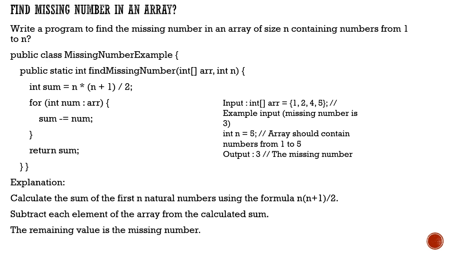As I mentioned, this is not the only solution, there are different ways to do it. The formula is n into n plus 1 divided by 2. This is one way to calculate the sum of the first n natural numbers, and then we subtract each element of the array from the calculated sum. The remaining value will be the missing one. Okay, this is how we calculate it.